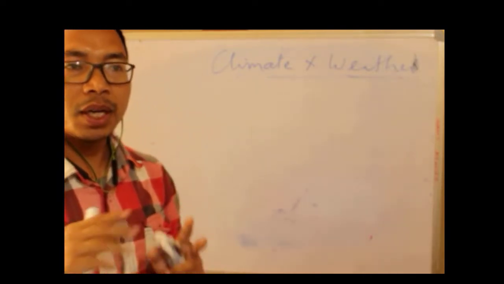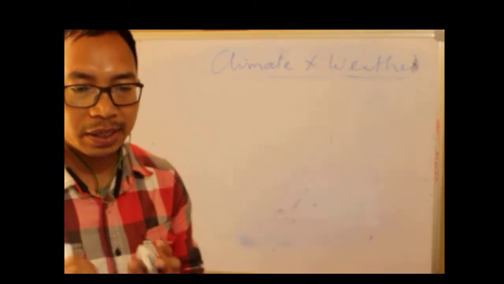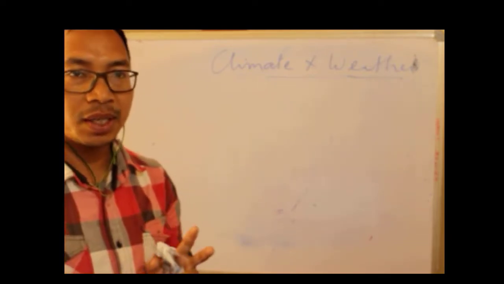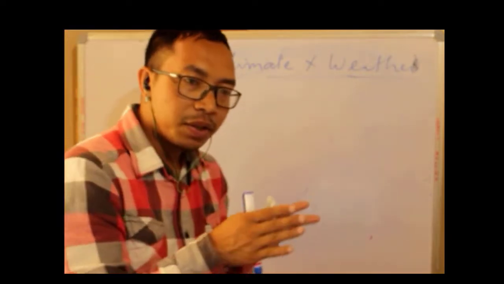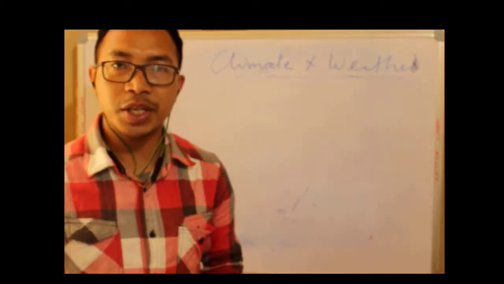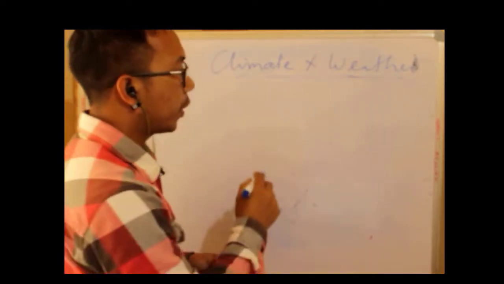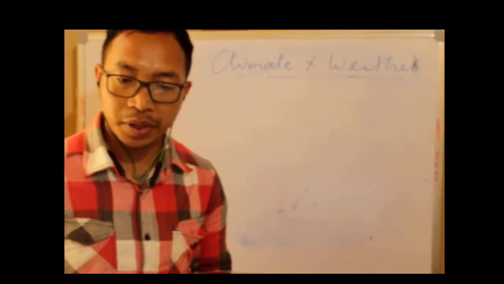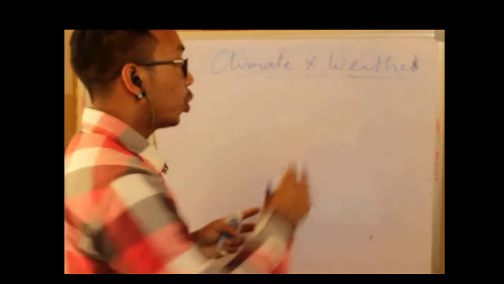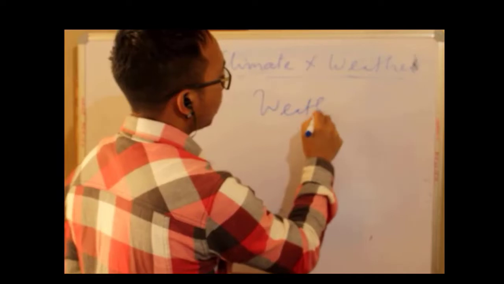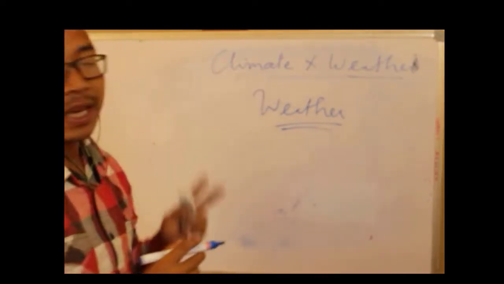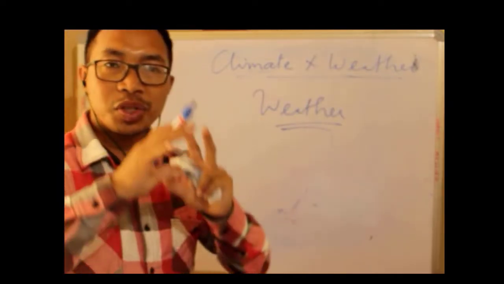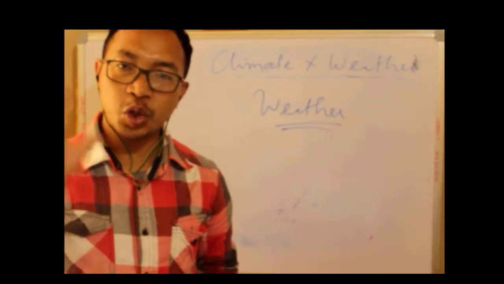In the morning the temperature was hot and the sunshine was bright, but then it changes. There have been so many changes from morning to the afternoon. So this change of events refers to weather. And we have been talking that climate refers to the combination of all the weather conditions which lasts for a long duration. It should be constant, right?